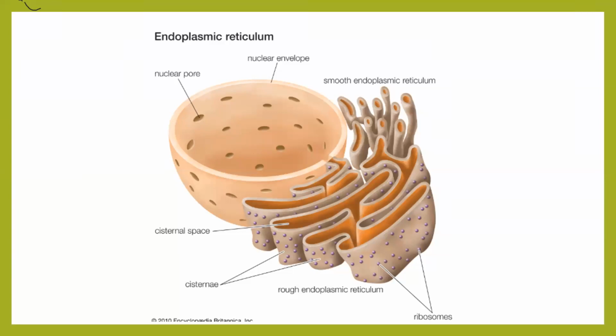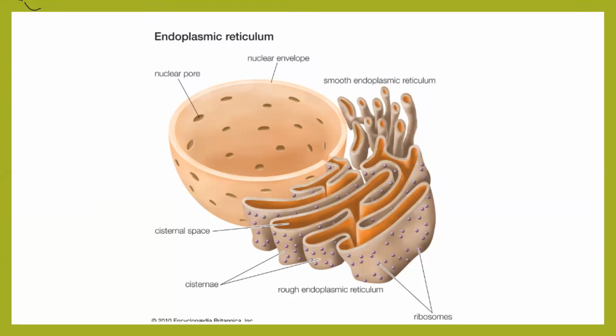If you observe them nicely, you will see small granular-like structures stuck at one end, which makes the surface uneven and rough. This is nothing but small ribosomes attaching to the folds, or to be very specific, these folds are called cisternae, and this is rough endoplasmic reticulum. And the other part of ER, which is without any ribosome, is called smooth endoplasmic reticulum.